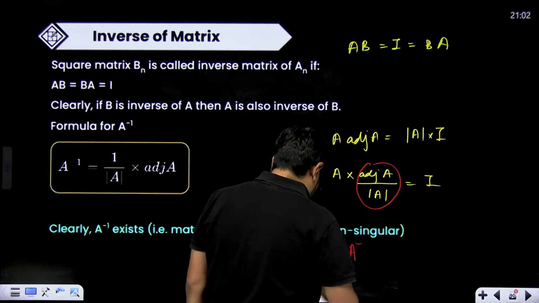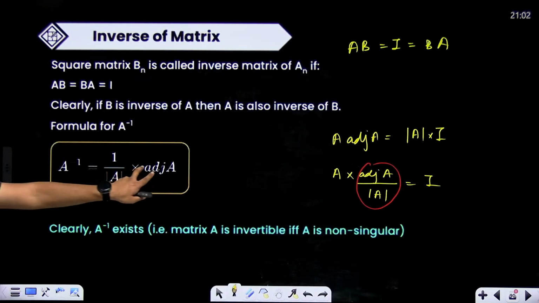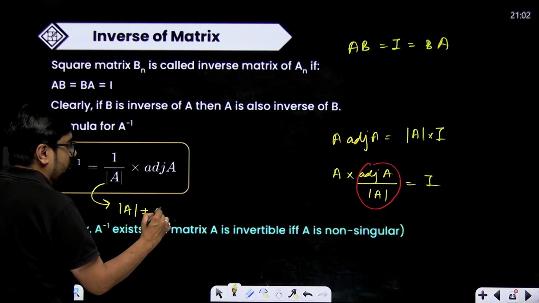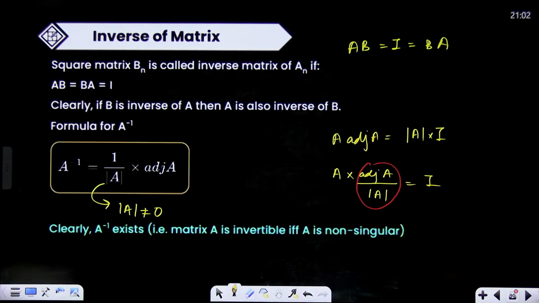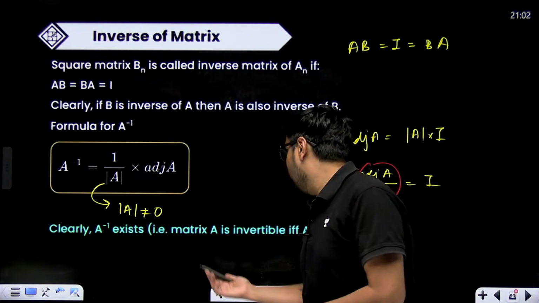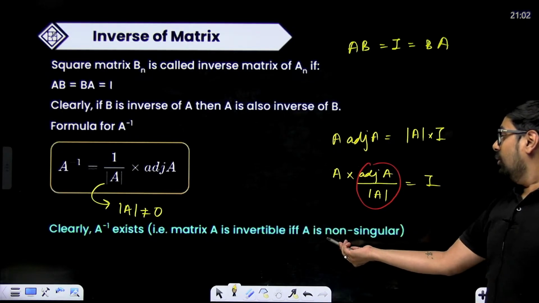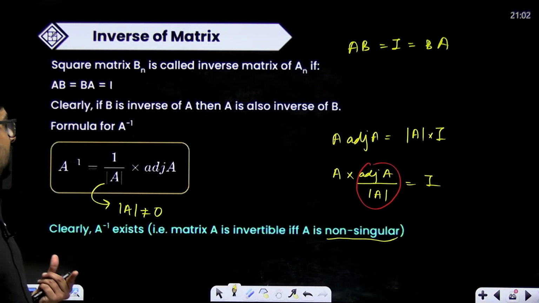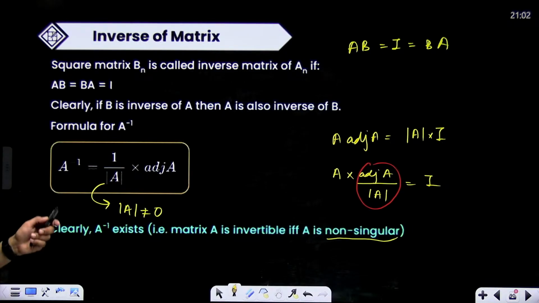Correct? So for A inverse, what do we learn from here? We learn a simple thing that A inverse will be adjoint of A divided by determinant of A, and this determinant of A should not be equal to 0. That means A should not be a singular matrix. Singular matrix means its determinant is equal to 0. Non-singular matrix means its determinant is not equal to 0. It's written: A inverse exists only if matrix A is invertible, only if it is non-singular. That means its determinant is not equal to 0. Remember that. And what will be A inverse? A inverse will be nothing but adjoint of A divided by determinant of A.